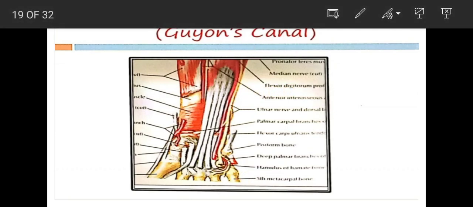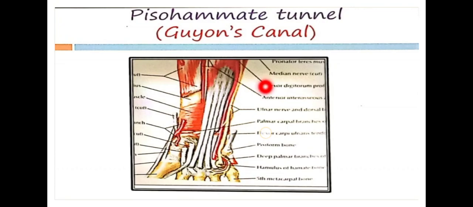Why is it called Guyon's canal? Because a fascial band is extending from the pisiform bone. This is the pisiform bone, and this is the hook of hamate. So from the pisiform bone to the hook of hamate, the fascial band extends. That fascial band converts the passage of the deep branch of ulnar nerve into a tunnel, called Guyon's tunnel. This is otherwise called the pisohamate tunnel.